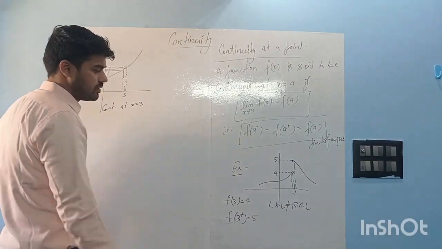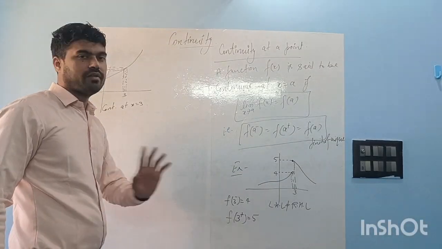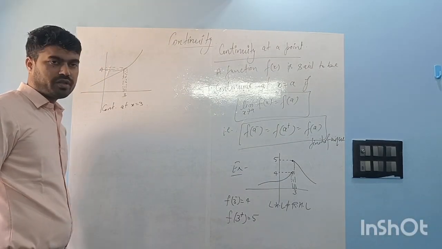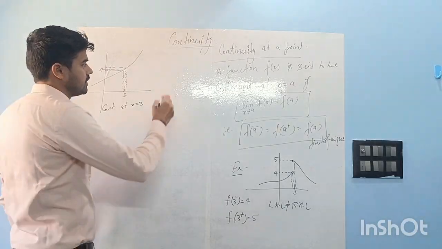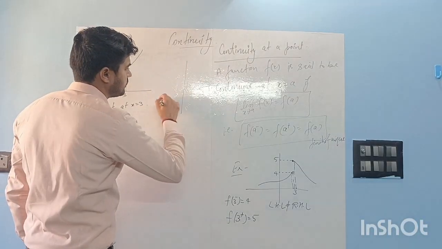In that case, f of 3 minus is not equal to f of 3 plus. That's why it is not continuous. And we may take another case also.